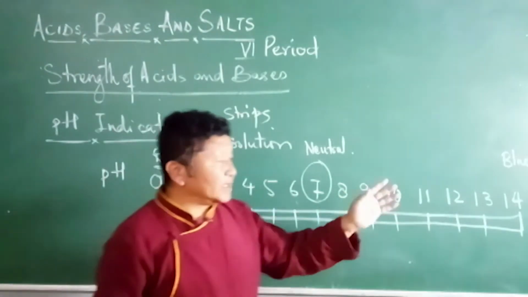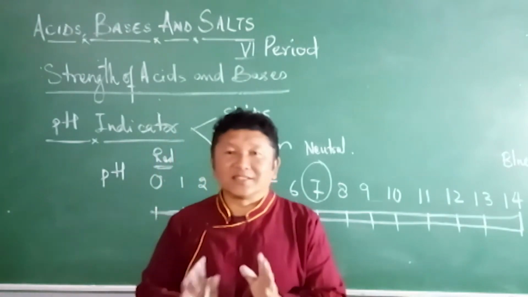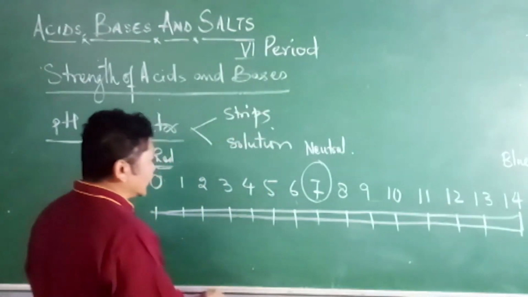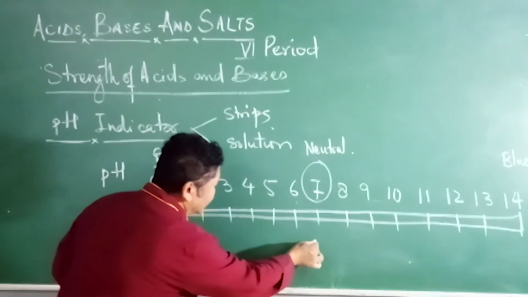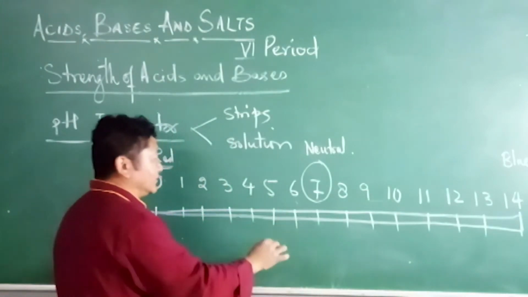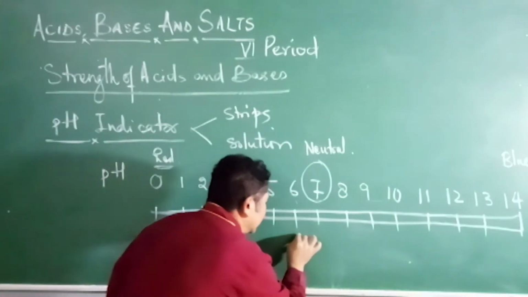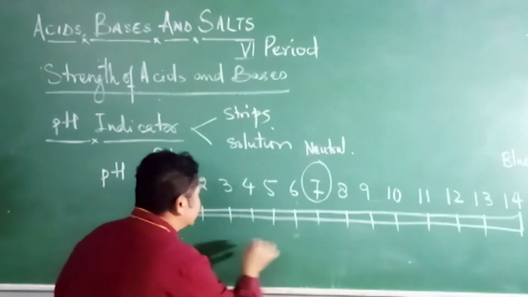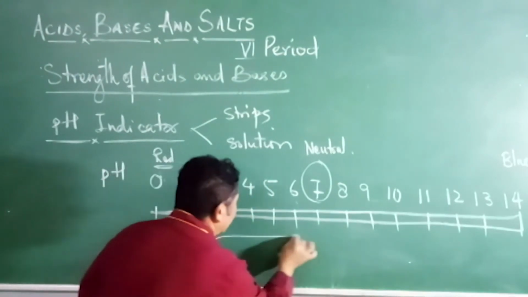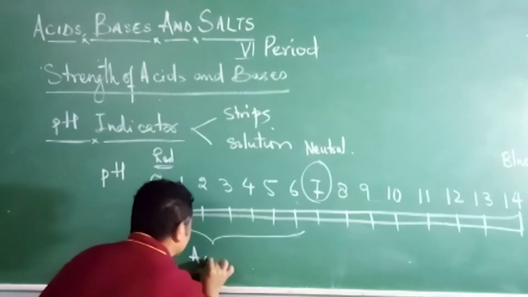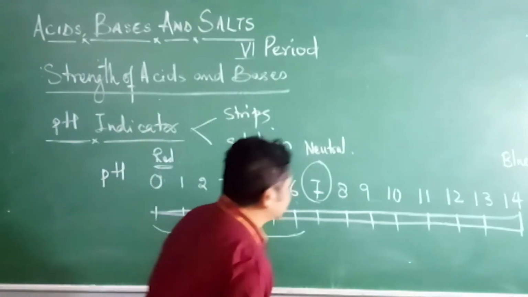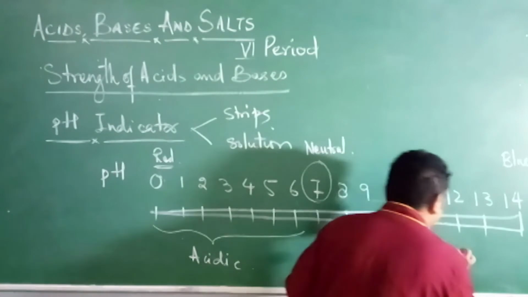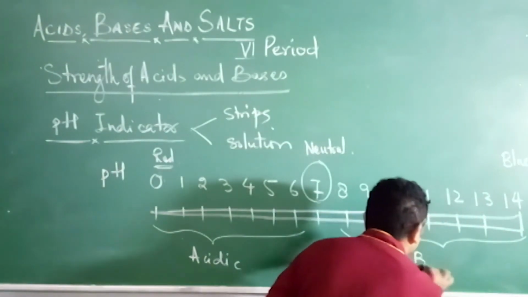Below 7, less than 7, is acidic, and more than 7 is basic.